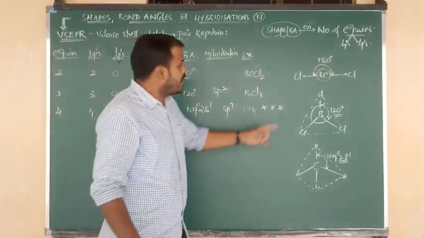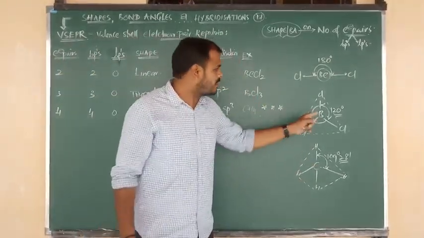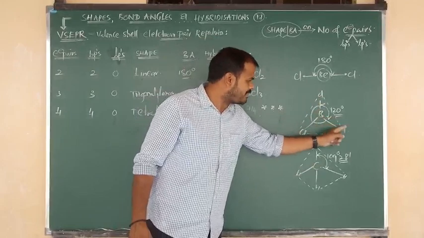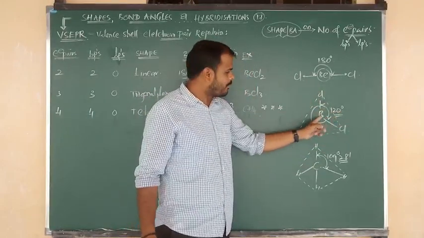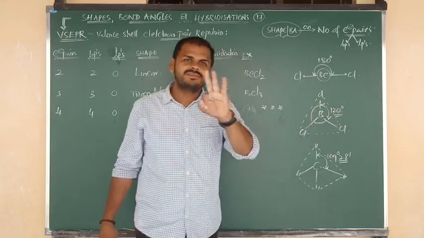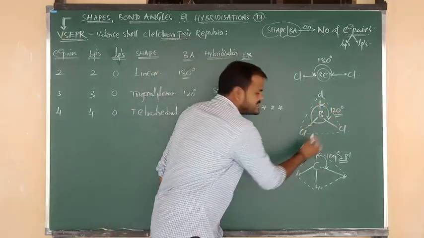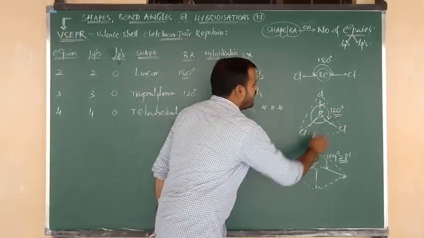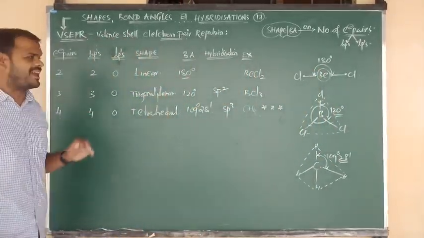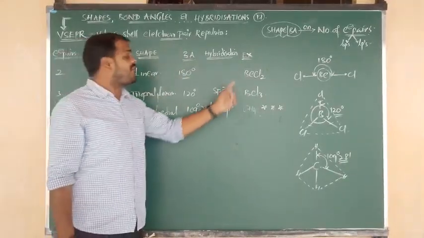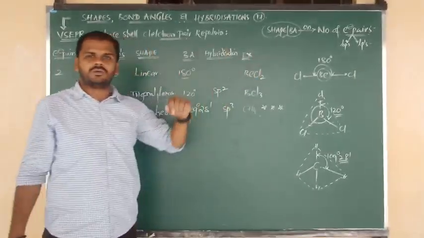Around this boron, how many bonds are there? One bond with chlorine, one more bond with chlorine, a third bond with chlorine. So in the BCl3 molecule, around boron, there are 3 bonds. So s and p1, p2, like that we have to write. I hope you understand. What is the hybridization of beryllium in the BeCl2 molecule?